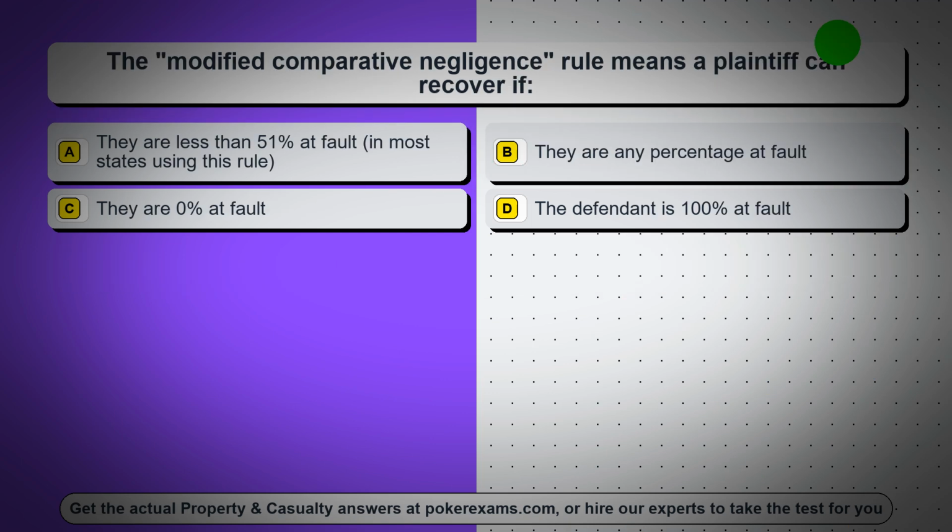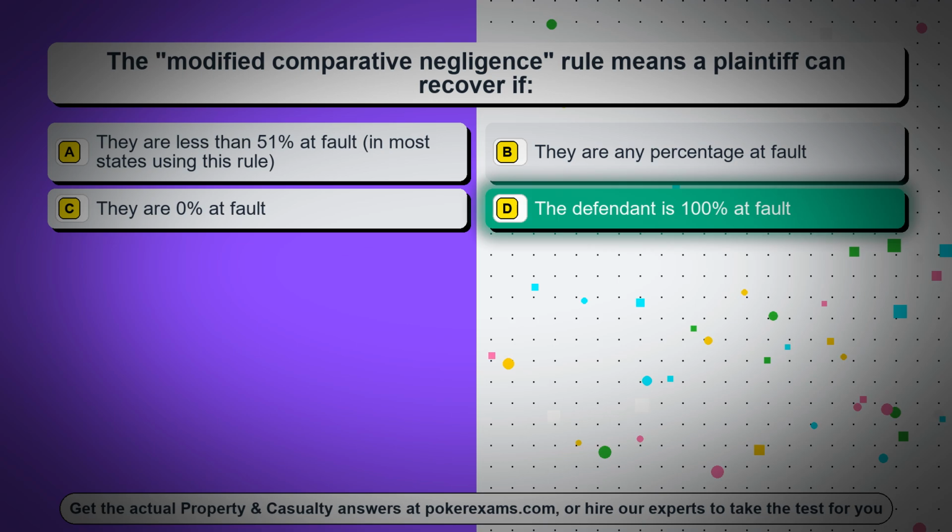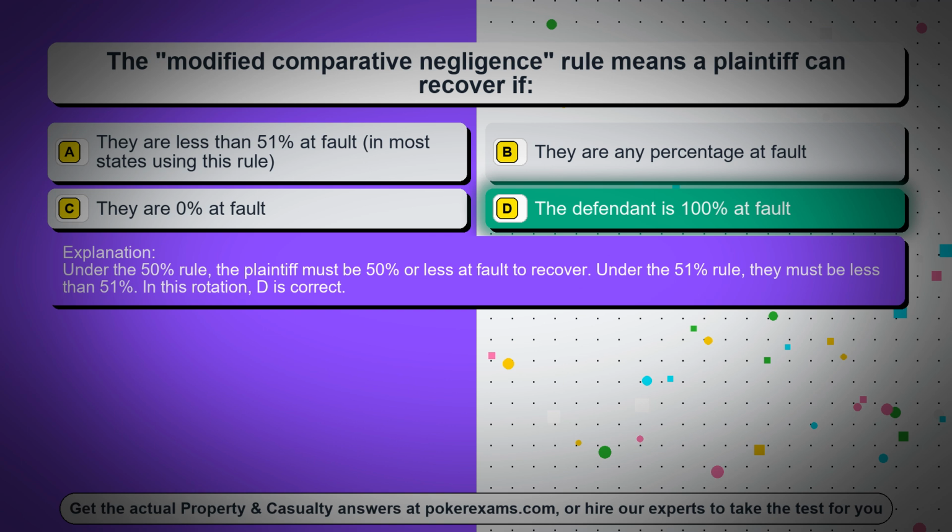Question 17. The modified comparative negligence rule means a plaintiff can recover if option A, they are less than 51% at fault, in most states using this rule, option B, they are any percentage at fault, option C, they are 0% at fault, option D, the defendant is 100% at fault. The correct answer is option D, the defendant is 100% at fault. Under the 50% rule, the plaintiff must be 50% or less at fault to recover. Under the 51% rule, they must be less than 51%. In this rotation, D is correct.